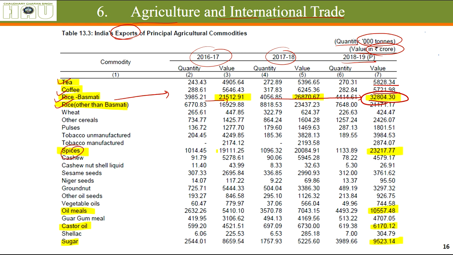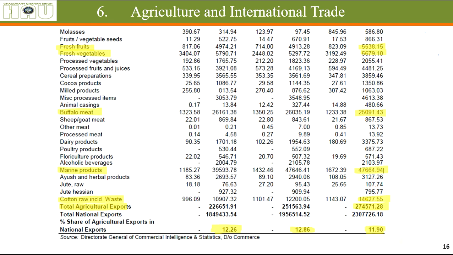Spices 23,000 crores, oil meals 10,000 crores, castor oil 6,000 crores, sugar worth 9,500 crores. Also, fresh fruits and vegetables cumulatively up to 10,000 crores. Buffalo meat. You might have not expected this, but India is one of the largest exporters of buffalo meat, that is beef, in the world.